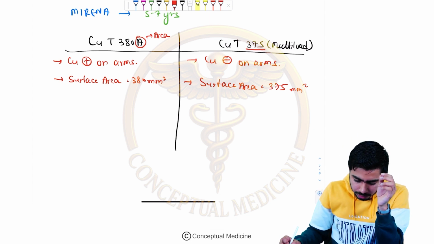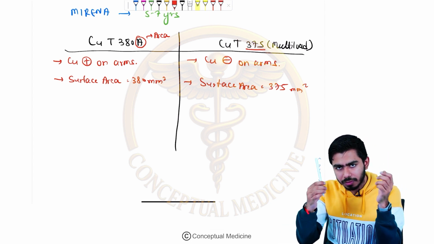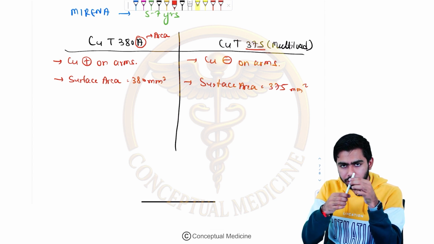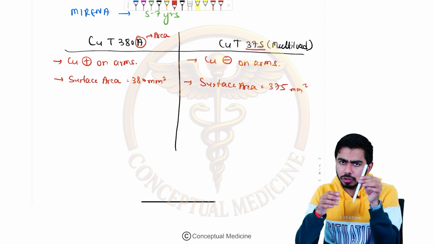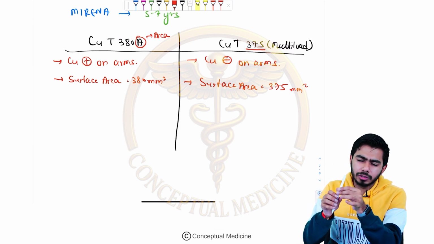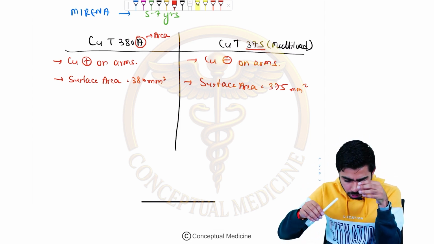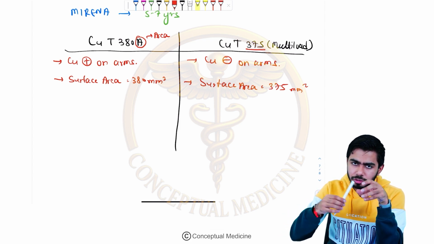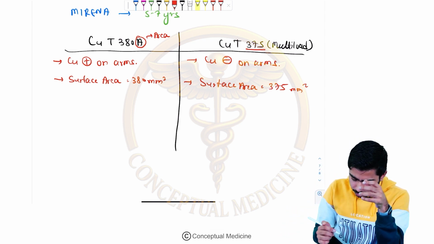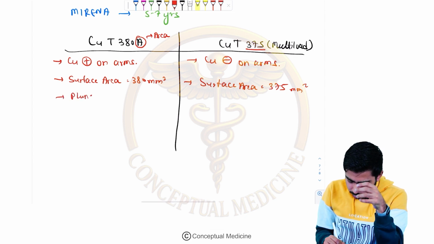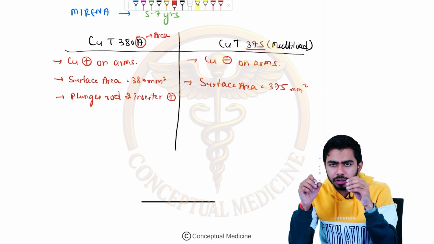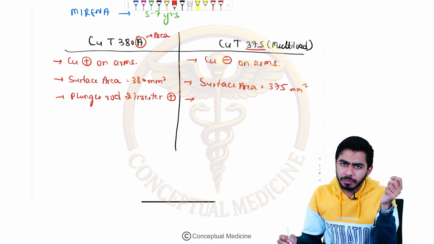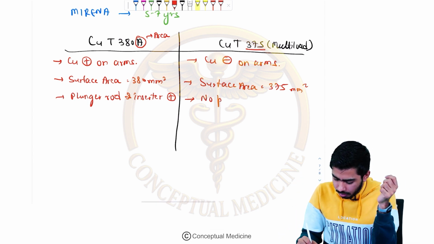Second thing over here, when we are inserting this, for example, this is the copper T 380A. For insertion of this copper T 380A up till the uterus, I need to have the plunger rod. The plunger rod is already coming with it. So there is a plunger rod and inserter present over here. The plunger rod and inserter are needed over here, while there is no plunger rod on the multi-load 375. So no plunger rod over here.